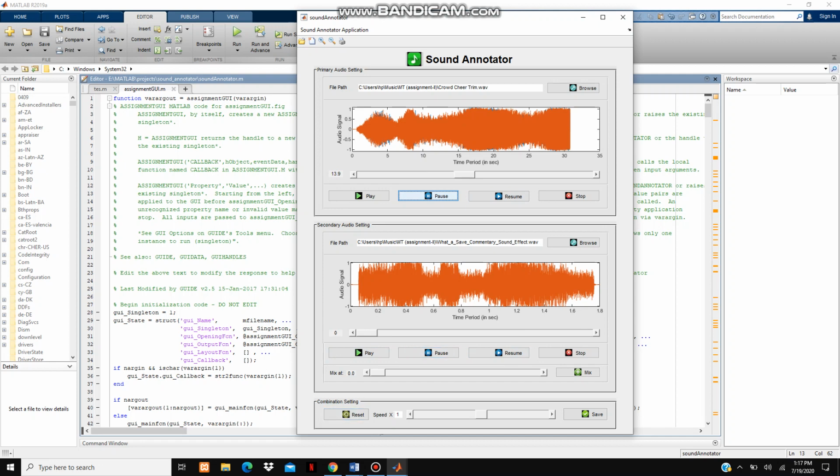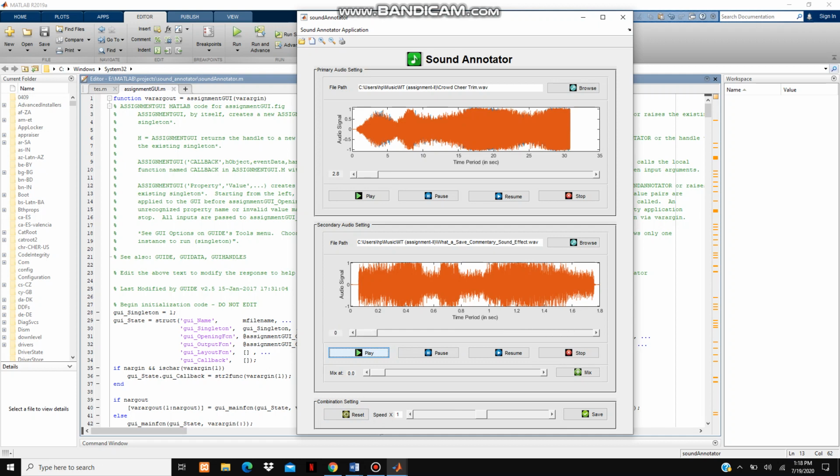The combination setting over here is used to increase or decrease the speed of the audios. As you can see, the audio speed has been increased, and now we can also decrease the speed of this audio. The speed slider works for both the audios. So let's reset the speed and play it again.